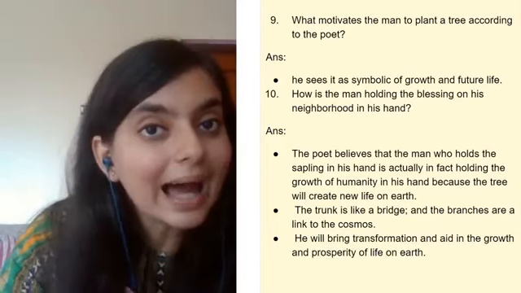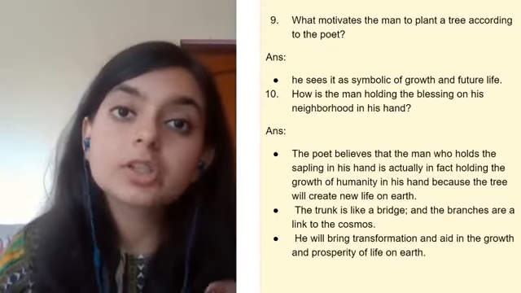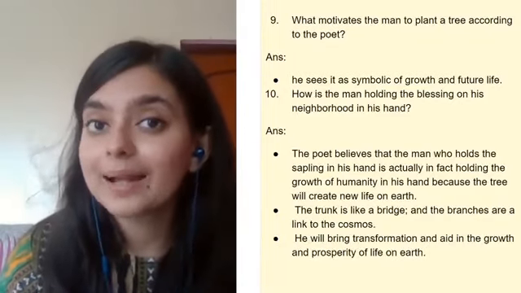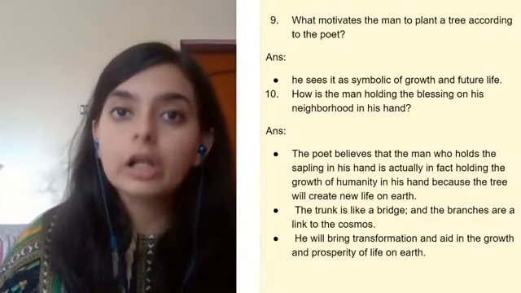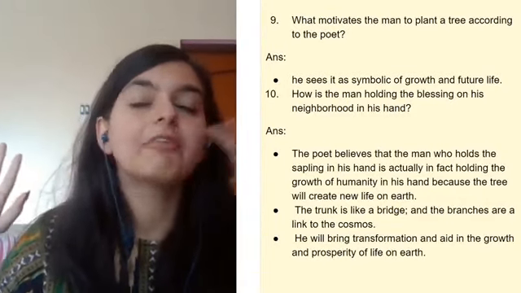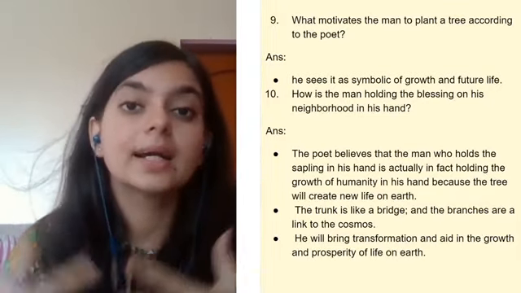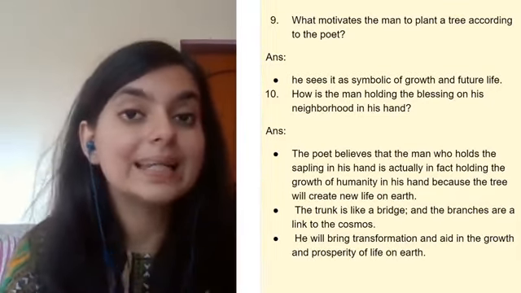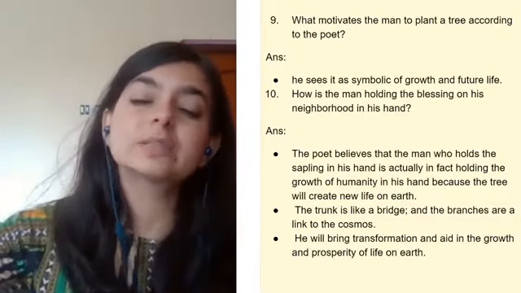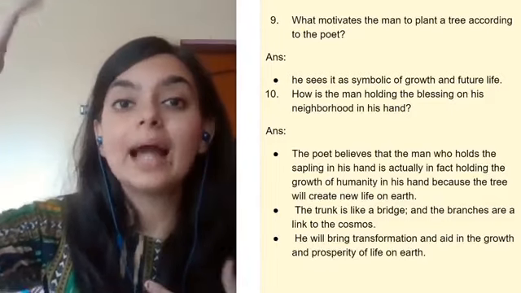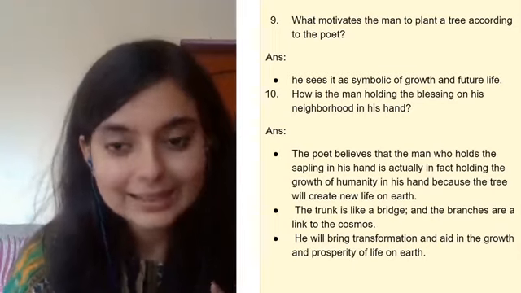So when we die, our future generation will enjoy the fruits of our labor because we have planted a seed, and the future generation is seeing the plants in full glory, in shaft of beauty towering high, right? So yes, that is a connecting link. The trunk may be seen as a connecting link, and the branches are a link to the cosmos because they are towering high, going near the heaven, right?